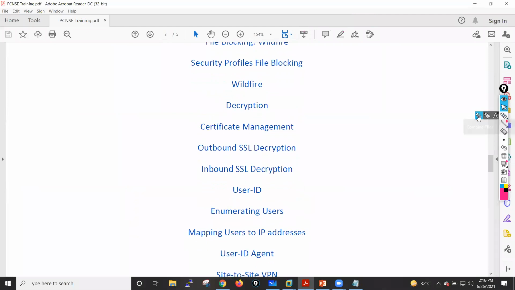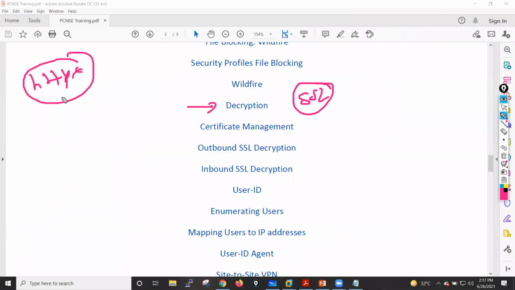Now after that, I'll show you decryption. We will see how we can implement SSL decryption, because nowadays all websites, even malicious sites, are hosted on HTTPS.